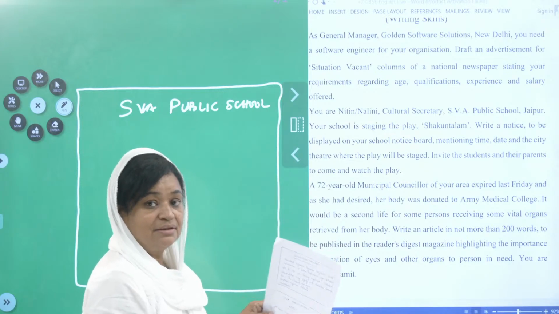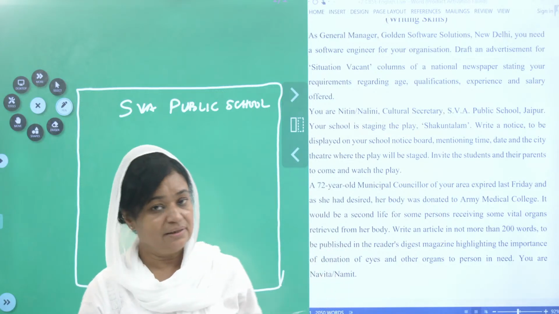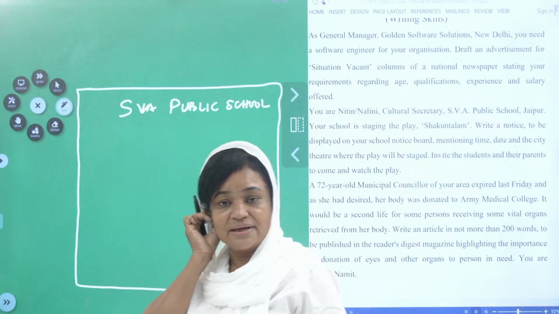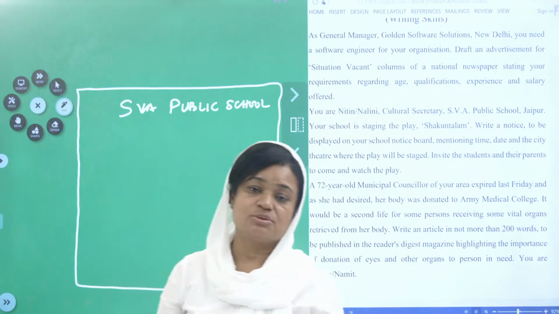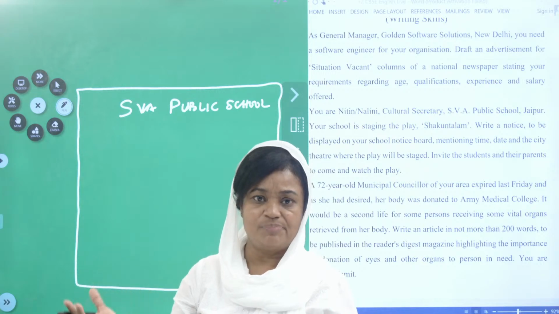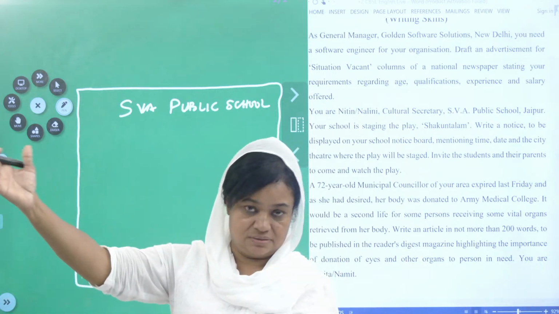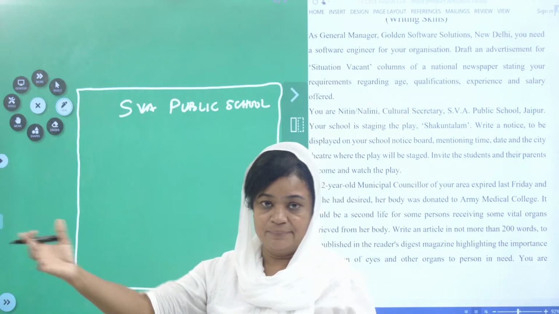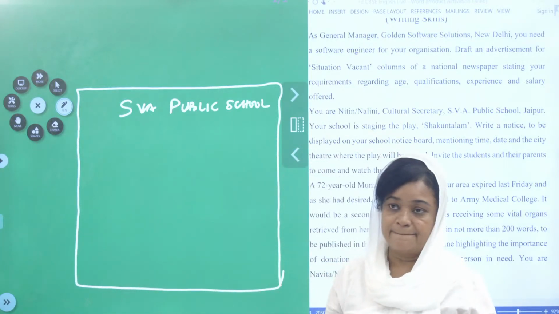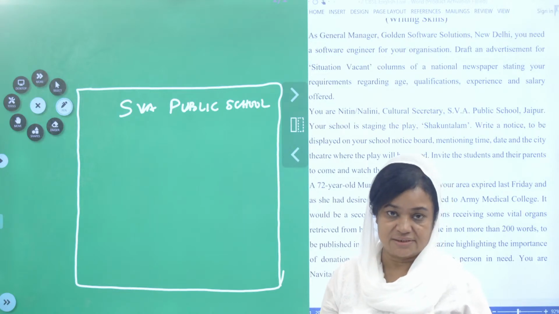Okay, children. See, what is after all a notice writing? It is a piece of information which has to be given to a group of people. Not all. You cannot display this notice on the roadside and all that. Which group of people are you targeting?